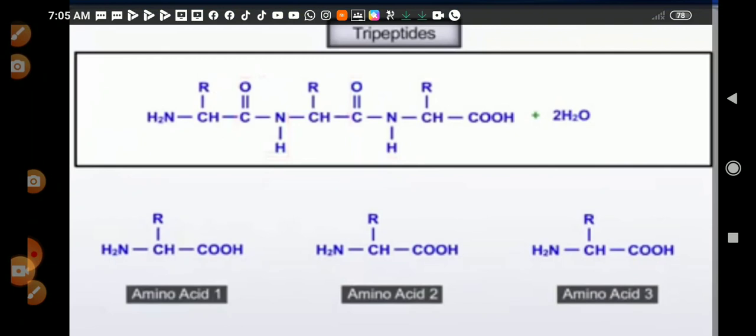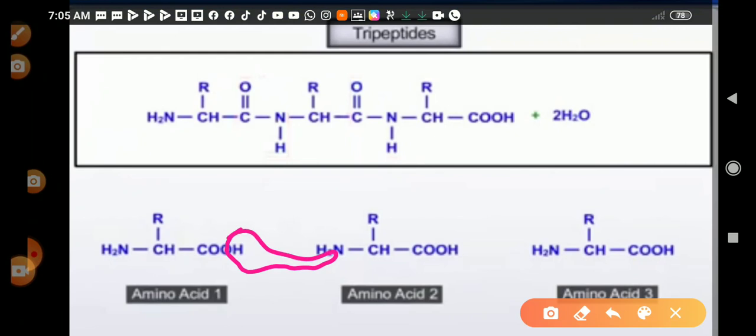Similarly, when we take three amino acids, here also a condensation reaction takes place between them, and there is a removal of water, that is OH from here, H from here, OH from here, H from here. That means 2 water molecules are removed in this process, and this product is called a tripeptide.